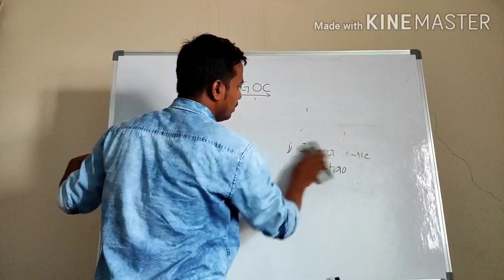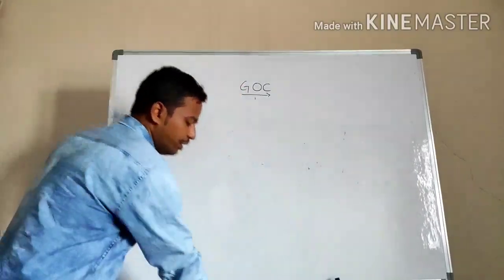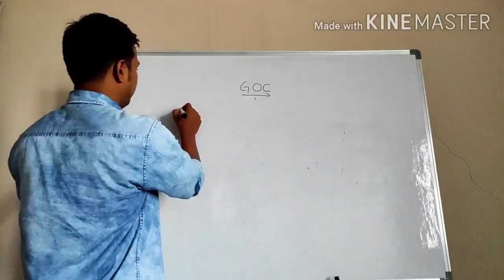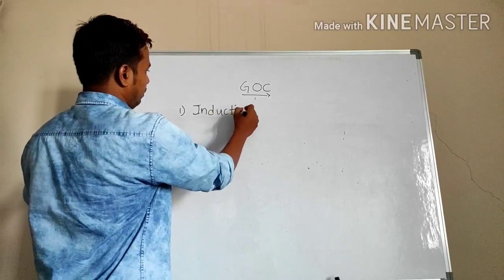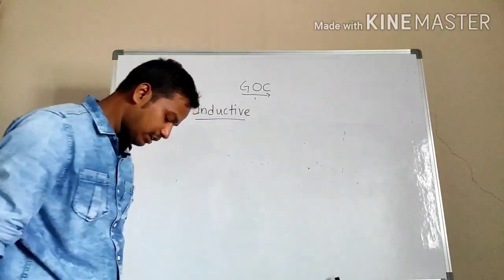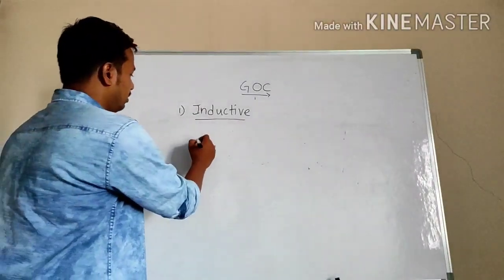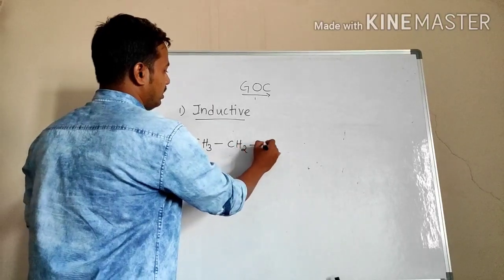First, we will go to inductive effect. Before going to the definition, I just want to give one example. What is inductive effect? CH3CH2Cl.